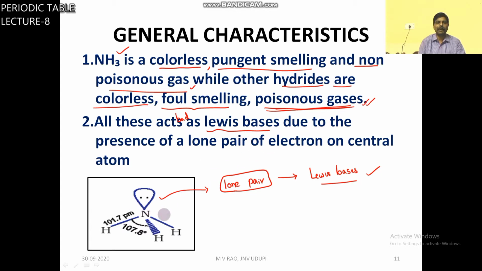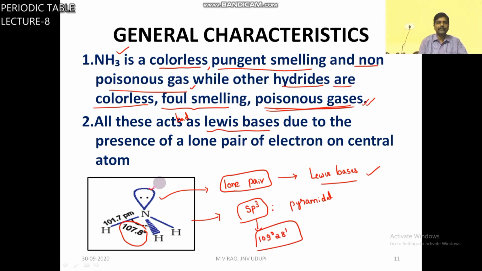It is the structure of ammonia. What is the hybridization of ammonia? sp3. The shape of the ammonia molecule is pyramidal. The bond angle is 107 degrees. Actually the expected angle in sp3 is 109 degrees 28 minutes. But because of lone pair-bond pair repulsions, according to VSEPR theory, its bond angle is decreased to 107 degrees.